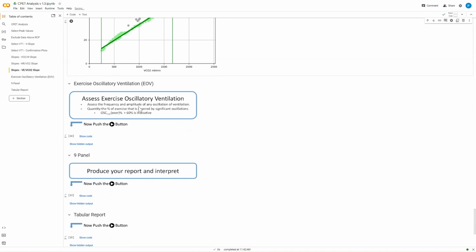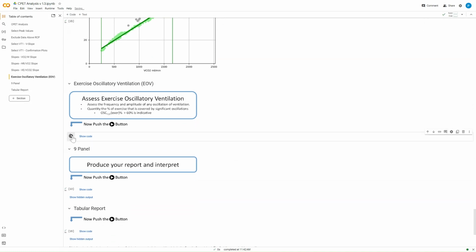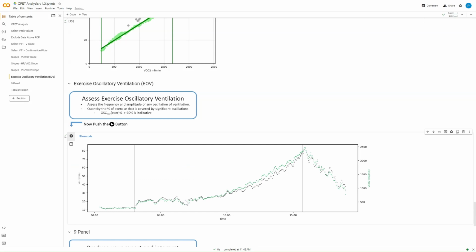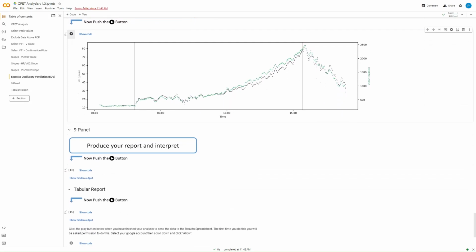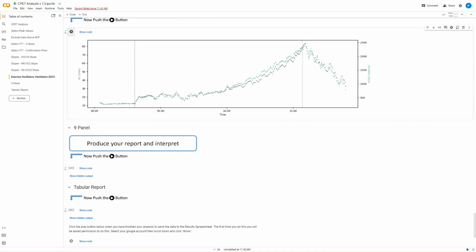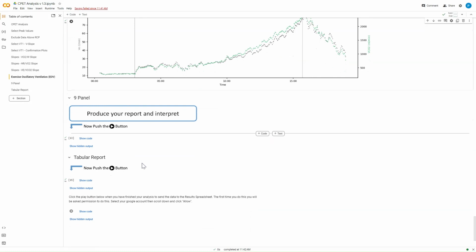So as we discussed, you can also look at things like exercise oscillatory ventilation, looking for oscillations in the ventilatory pattern, but we don't have that facility yet. You can look at the blood gases, you can look at the intra-breath, but we're not going to do any of that with this particular version of the program.